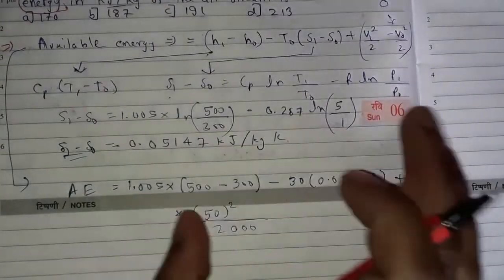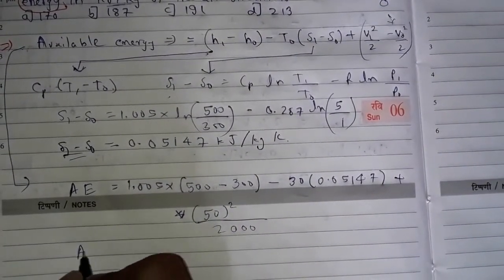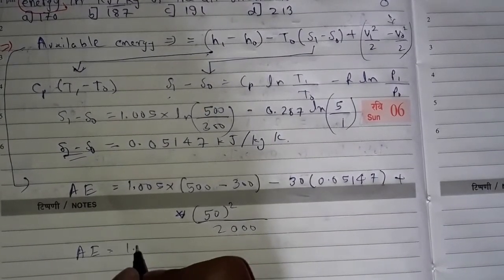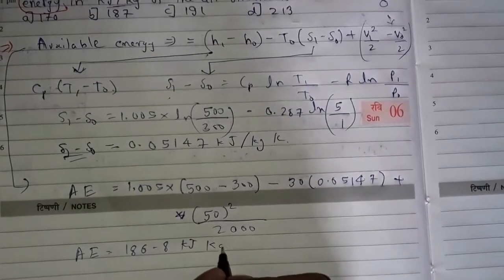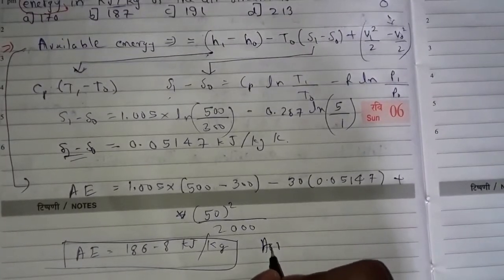After calculating this whole equation, we get available energy equal to 186.8 kilojoule per kg. This is the answer for this question.